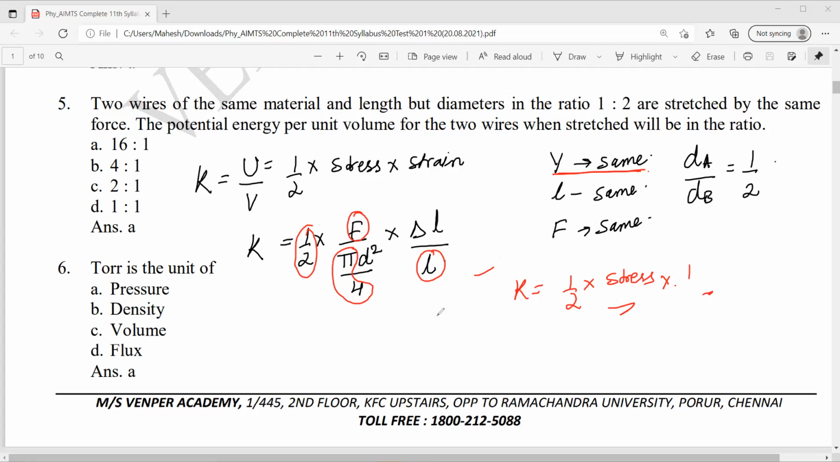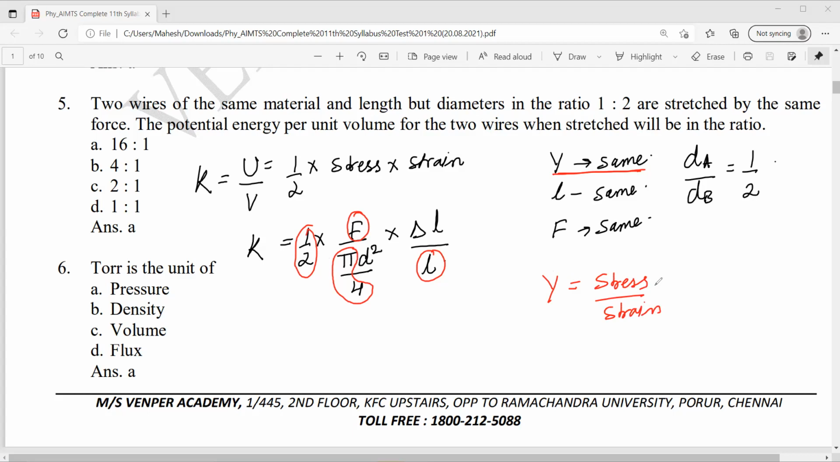Just a second, students. Yeah, K equal to half F. These all are constant. So K equal to what? Half into stress into strain. Or I can write like this: divide by stress. If we divide by stress, it becomes strain. Divide and multiply by stress. Young's modulus equal to stress by strain. Now Young's modulus is same.